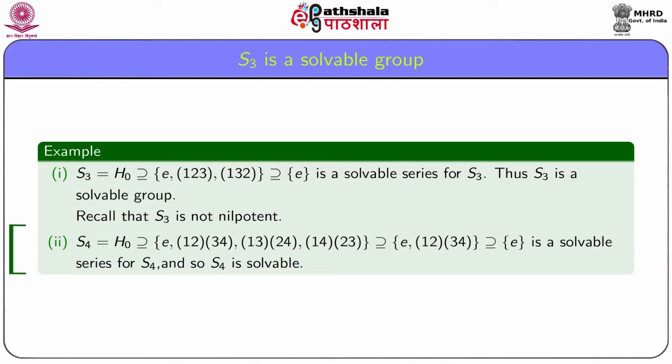In the next module, we prove that if n is greater than or equal to 5, then Sn is not solvable. And in light of these two examples, it actually follows that the permutation group Sn is solvable if and only if n is less than 5.